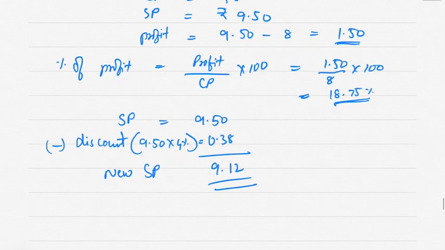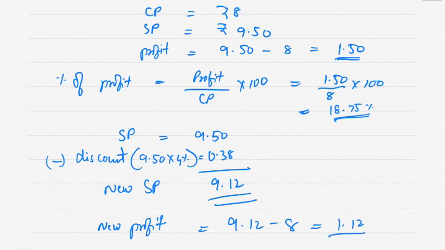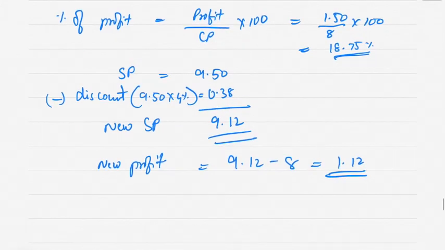Okay. Now new selling price is 9.12. Cost price is same. So new profit is 9.12 minus 8, which is 1.12. Correct?